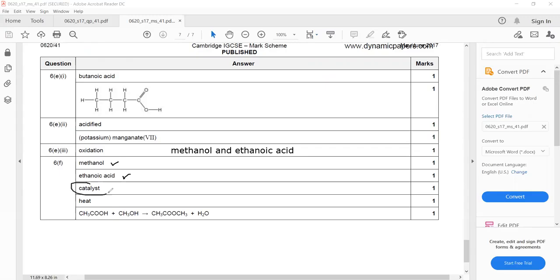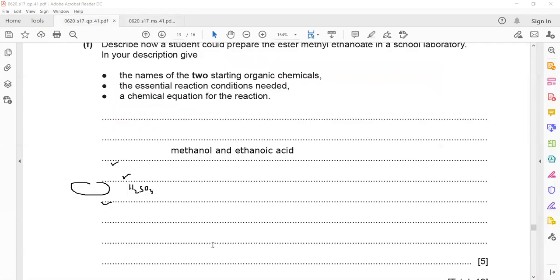Then a catalyst. What is the catalyst used? We use sulfuric acid as a catalyst. We gently heat, not too much, we gently heat it. And what will be the equation for this reaction? We have to write the full balanced equation. So methanol plus ethanoic acid, we use sulfuric acid as a catalyst.